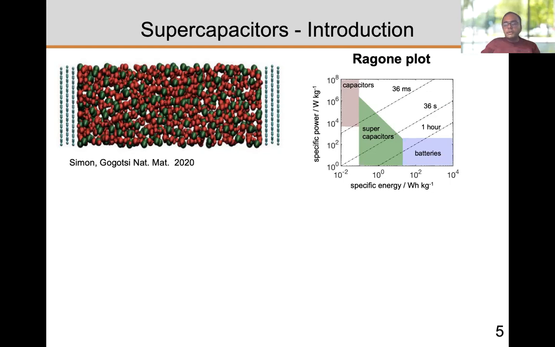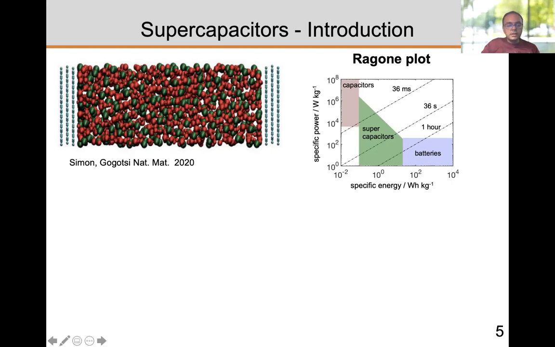If you compare them to batteries, this is a good plot to look at specific power versus specific energy, where you can see that batteries have more specific energy but lower specific power, whereas supercapacitors have lower specific energy but higher specific power. So supercapacitors are actually useful in high power applications like load leveling, in initial acceleration, or energy recovery in electrical vehicles, in emergency exits of aeroplanes, and other applications. So wherever you need high power or a burst of energy in a short span of time, supercapacitors are important.